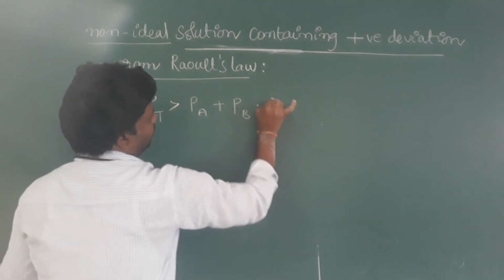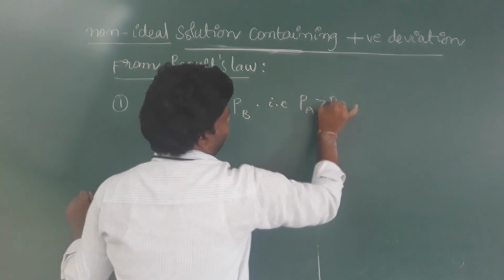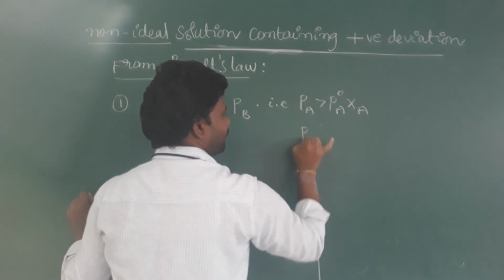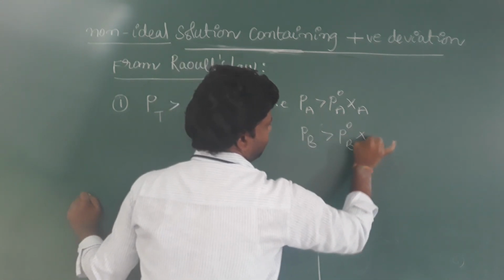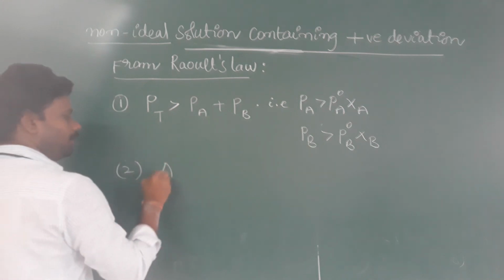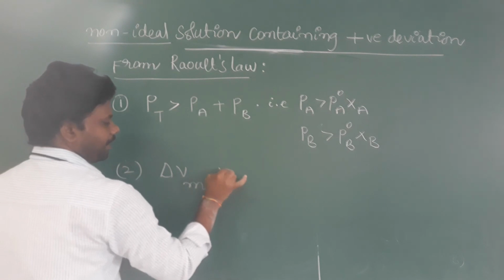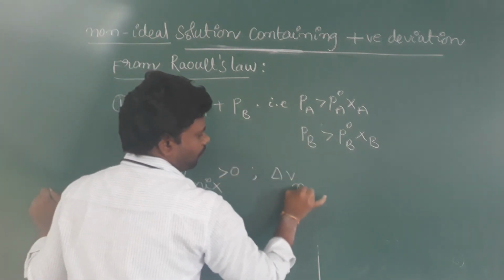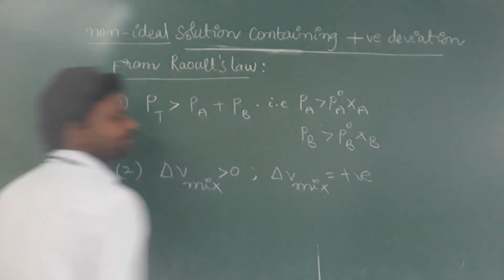That means PA is greater than P naught A XA, and PB is greater than P naught B XB. Second one: the change in volume on mixing is greater than 0, that means it is positive.